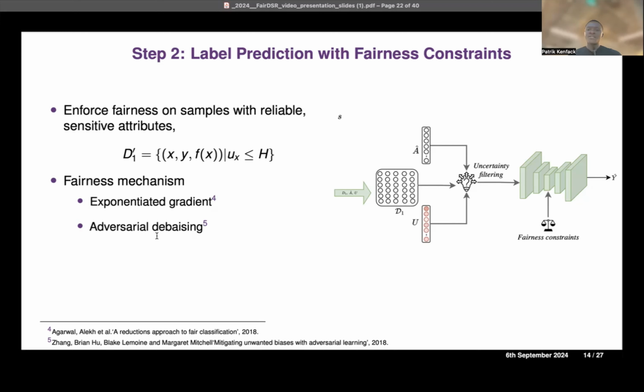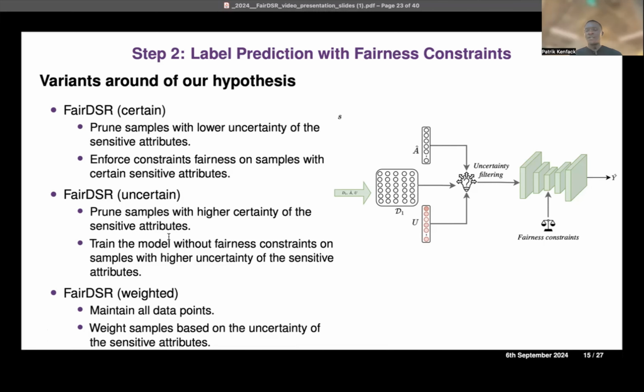And as fairness mechanisms, we apply exponentiated gradients and adversarial debiasing, which are state-of-the-art methods; more details are in the paper. However, since our hypothesis is built on training the model on samples with low uncertainty, we also tested the other variant of the hypothesis. So what happens if we train the model on samples with higher uncertainty?